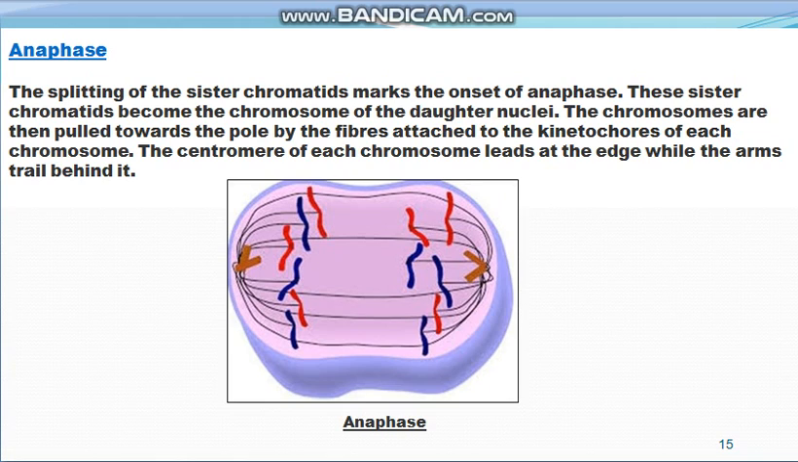The separated chromatids are now called chromosomes, and they start moving towards their opposite poles, and by the late anaphase each pole has one set of chromatids, and each chromatid gets a centromere, and then it becomes a complete independent chromosome. So this is the anaphase.